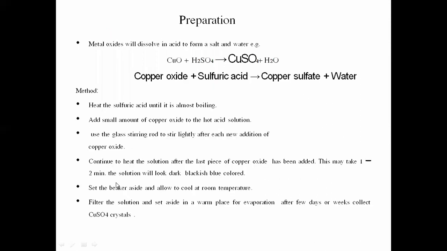Now for preparation, if we are synthesizing copper sulfate, there is a reaction between copper oxide and sulfuric acid, where we can synthesize copper sulfate and a water molecule. Heat the sulfuric acid until it is almost boiling. Now add a small amount of copper oxide to the hot sulfuric acid solution. Use a glass stirring rod to stir lightly after each new addition of copper oxide. So we add the copper oxide to the sulfuric acid solution with continuous stirring.